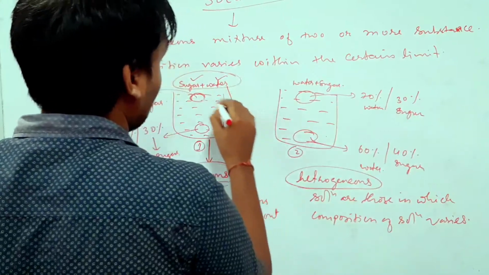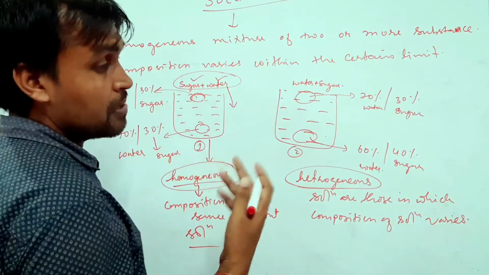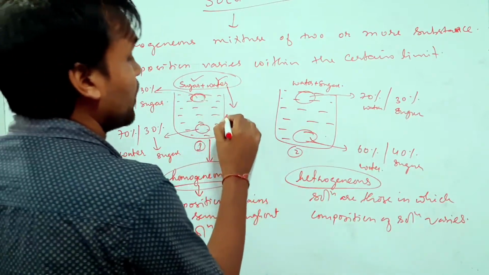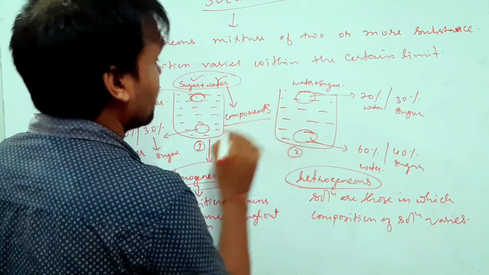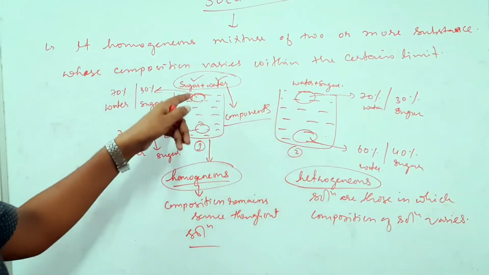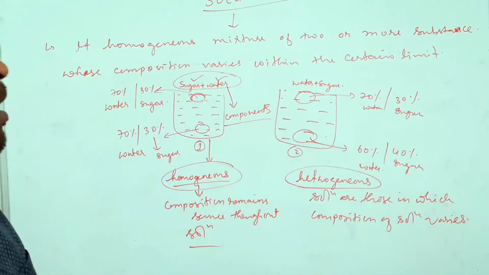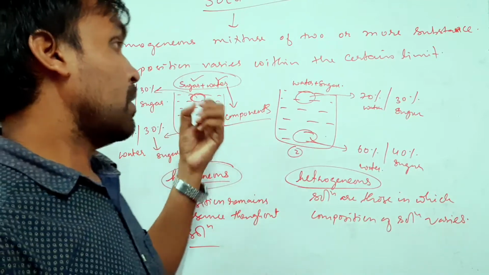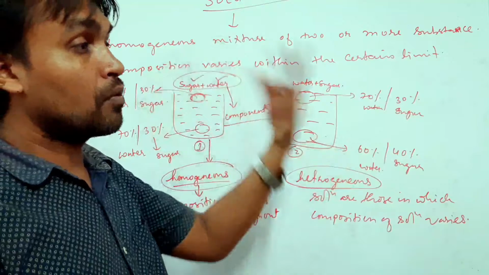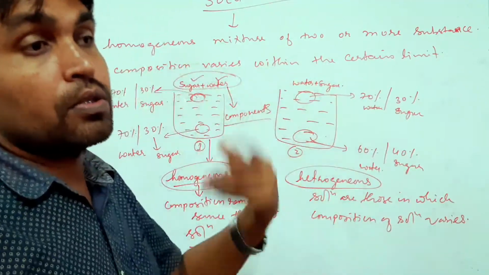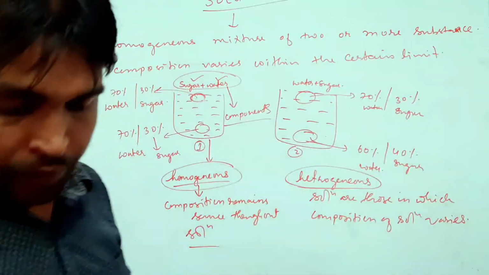What is a component? A component is nothing but the substances with which a particular mixture or solution is made up of. They are called components. Clear?